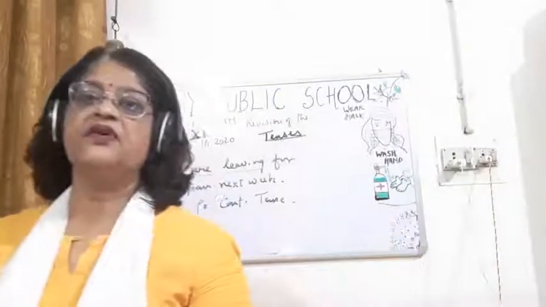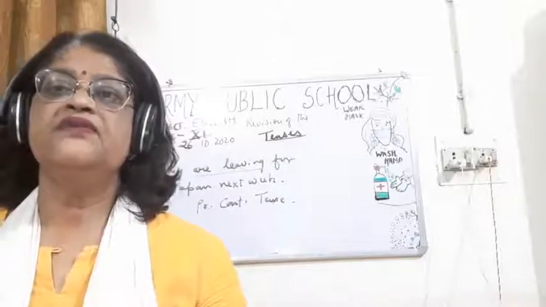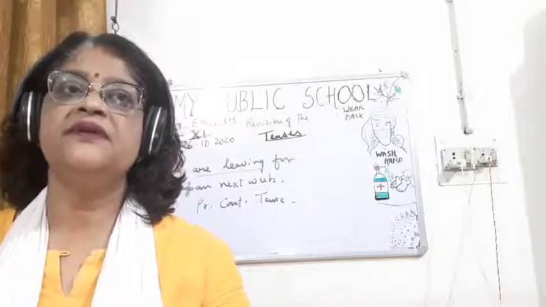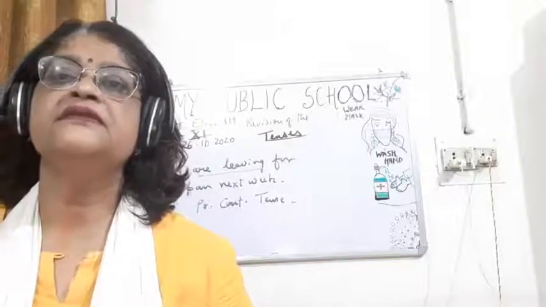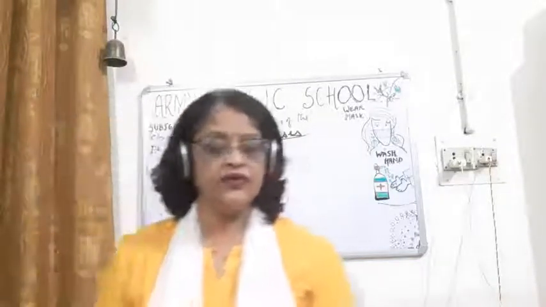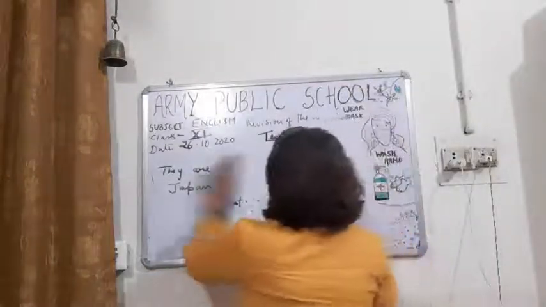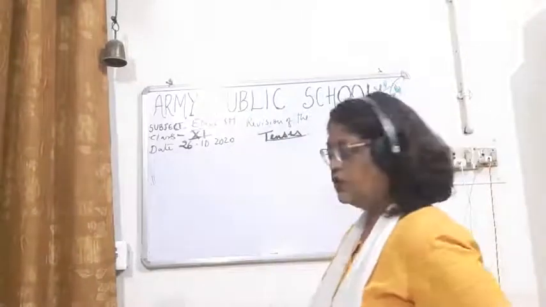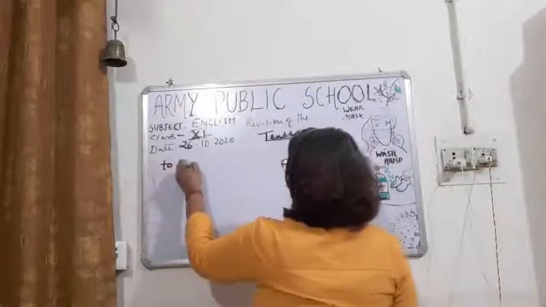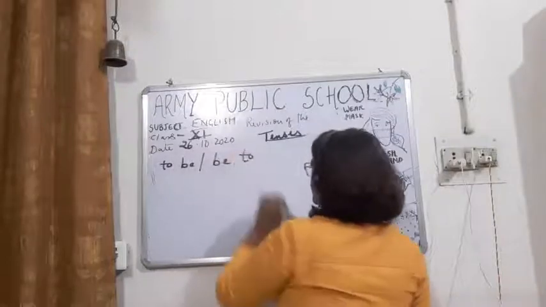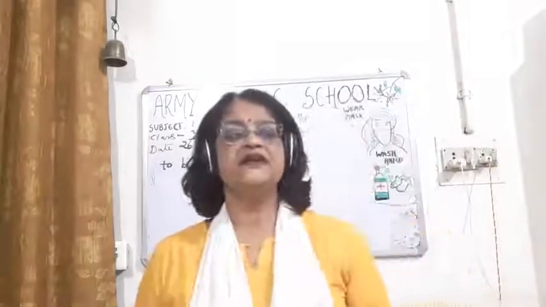And children, present continuous tense is doing the work of future. It is telling about future time reference. And which tense is this? This is present progressive tense. Then children, to be or be to. The third thing is to be or be to. These two words tell us about future time reference.